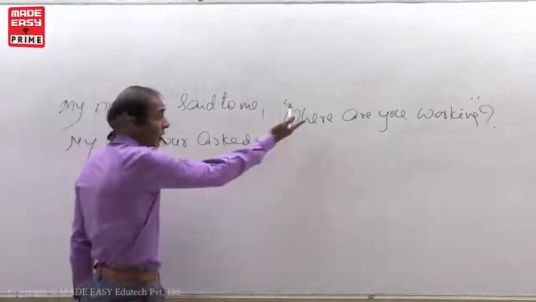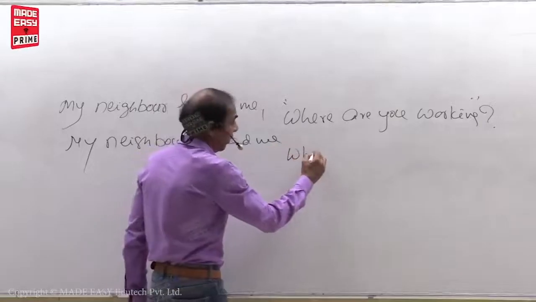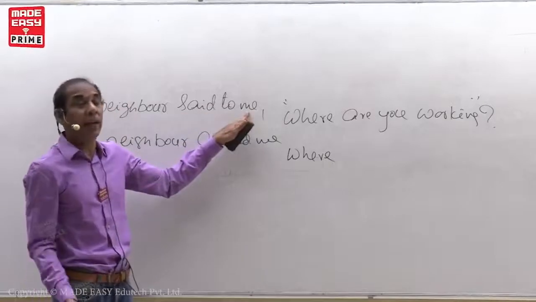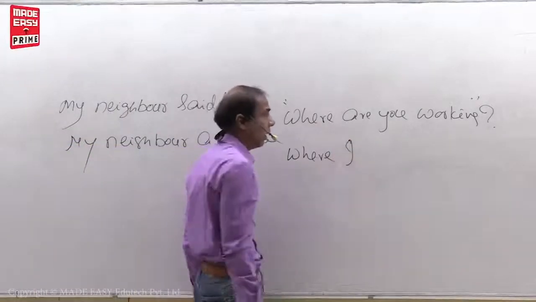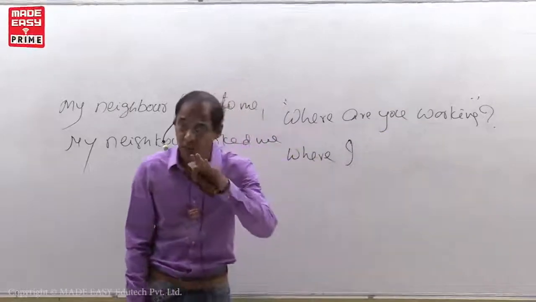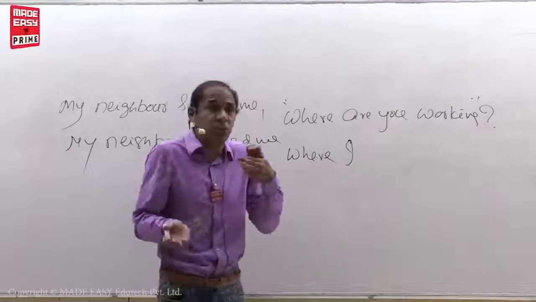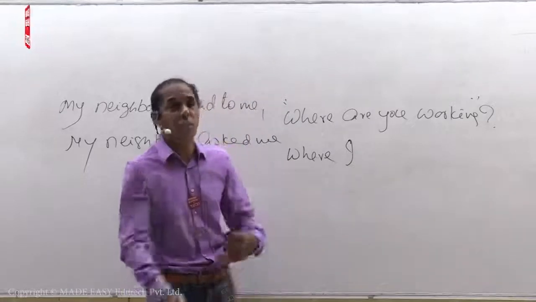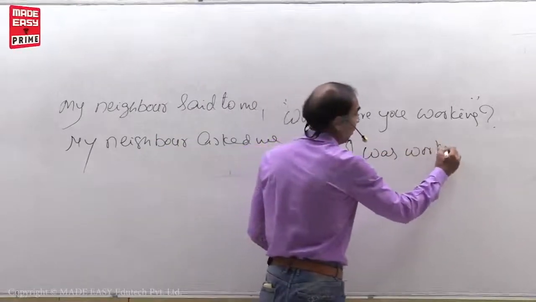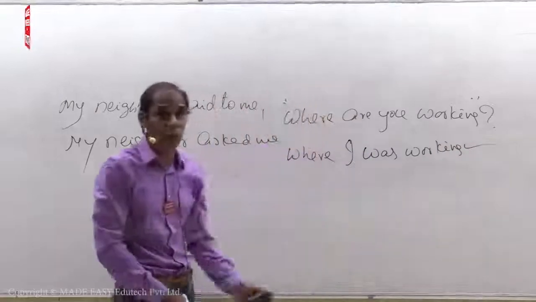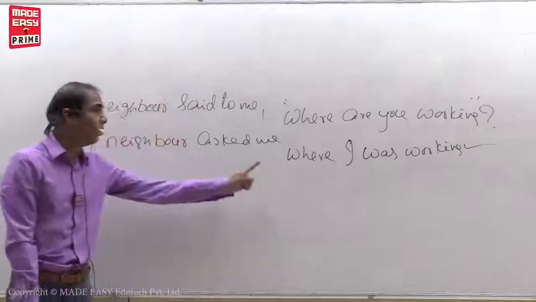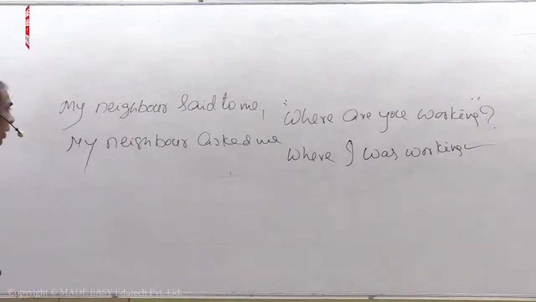Rule number 2: the same question word comes as a link word. Where. "You" changes as the reporting verb object, me. Again, me changes to I. Where I. "Are working": am/is/are plus V1 plus ing form is present continuous. What is the rule? Present continuous should be turned into past continuous. The past continuous formula is was/were plus V1 plus ing form. Where I was working. This is how you have to write. If you write "where was I working", that is interrogative form, and that's wrong. Where I was working.